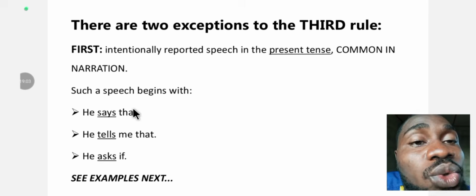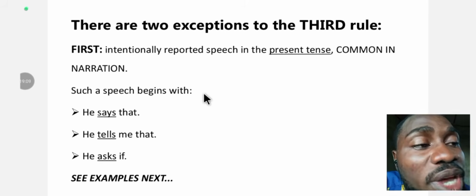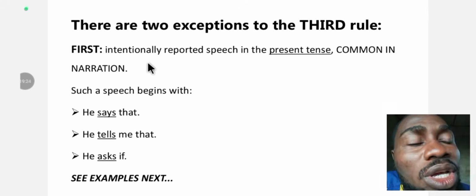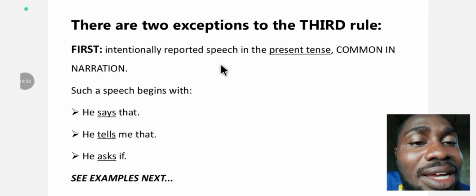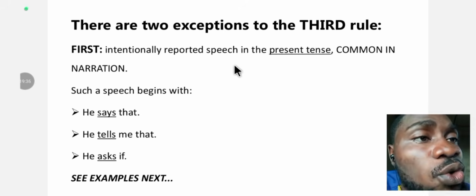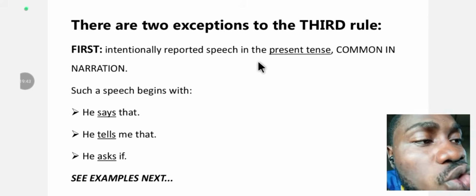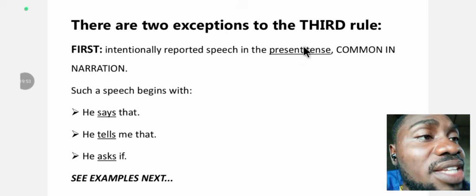Remember the third rule, which states that when the direct speech is expressed in the past tense, you express the reported or indirect speech in past perfect tense. Intentionally reported speech in present tense is very common in narration, when a story or a piece of art is being narrated. So when they express direct speech in present tense form, it's an exception to the rule.